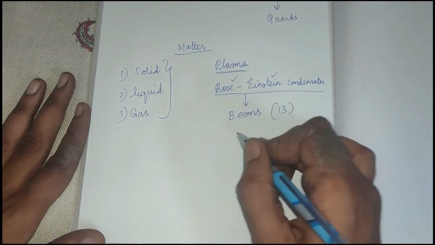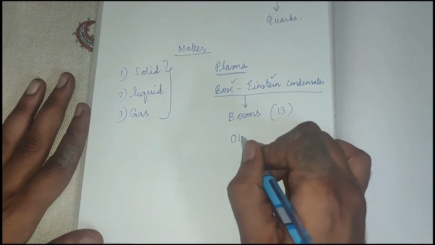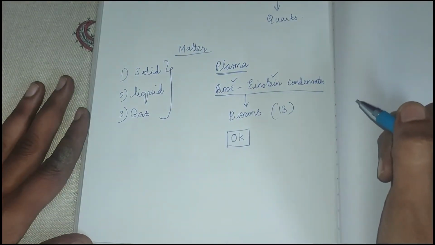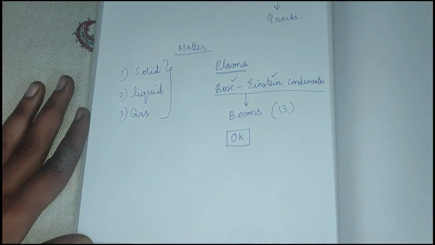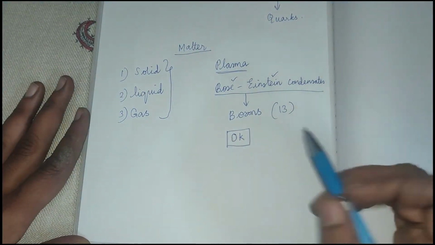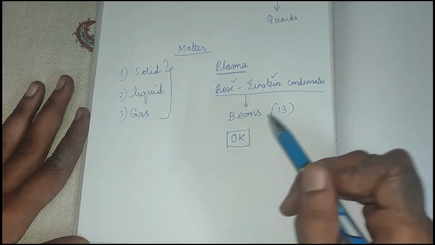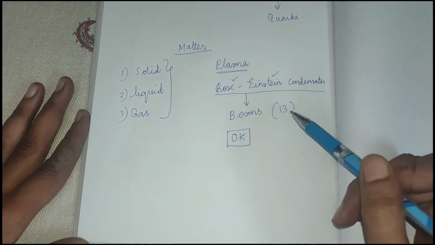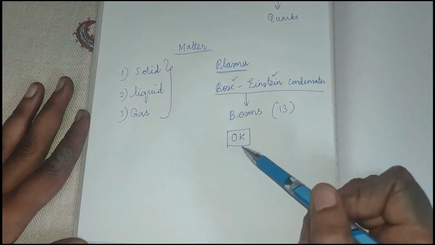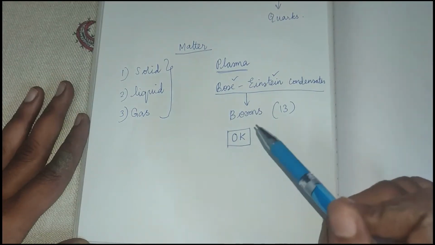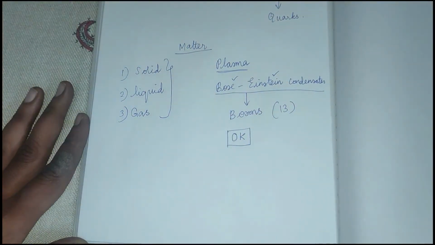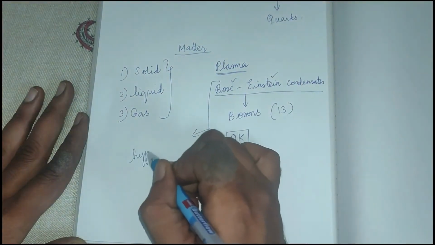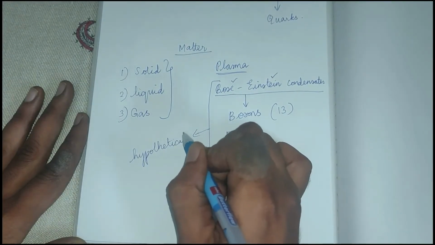When you are able to reach a temperature of 0 Kelvin, actually this temperature is practically not attainable. You can't attain exact 0 Kelvin. That is the lowest temperature in the Kelvin scale. There is no negative value in the Kelvin scale. So these two scientists say that when these 13 particles are taken to a very low temperature of 0 Kelvin, there exist bosons. But this is a hypothetical state. So it is going to be an imaginary state, right?